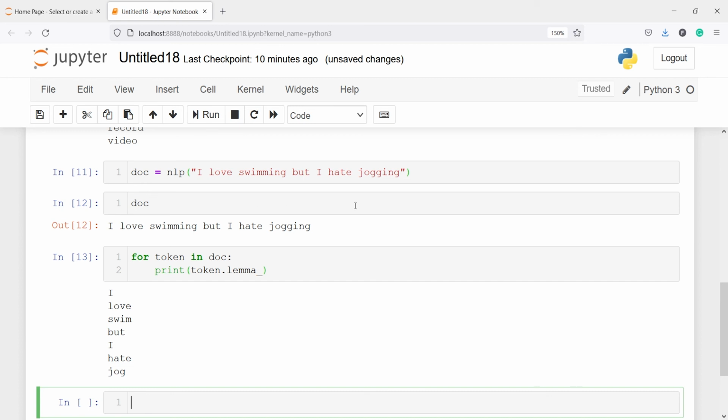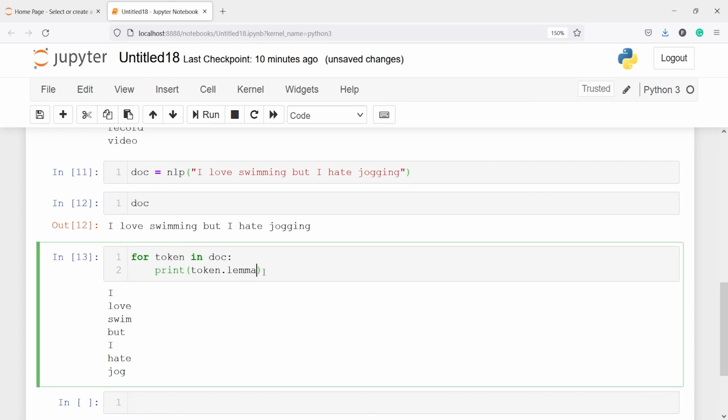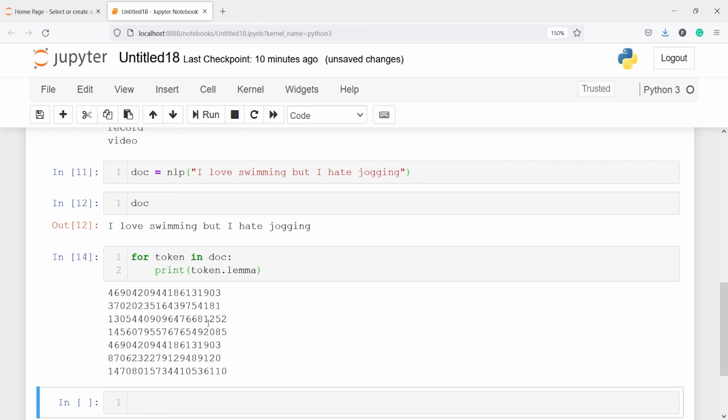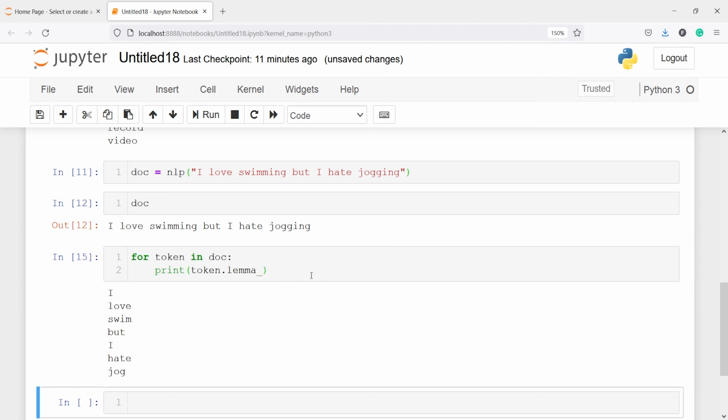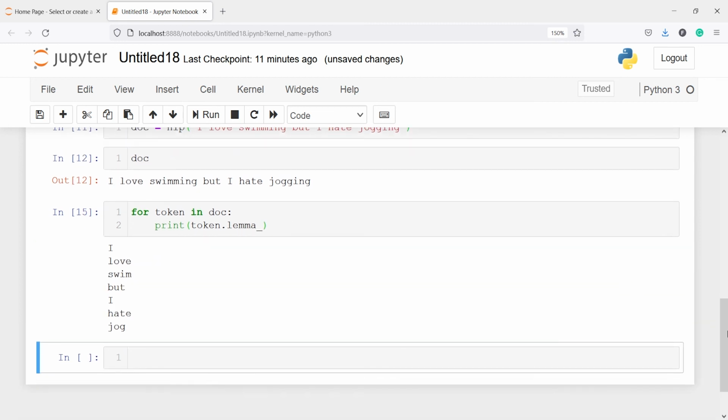So swimming and jogging came to their root forms, that is swim and jog. And if you want to get the number behind the lemma, you can just remove the underscore from lemma. If I remove this underscore, you will get the numbers there instead. These numbers are the location in memory where the text is stored. I was just showing you, but don't use this. Always put this underscore and get the root word or the original form of the word.